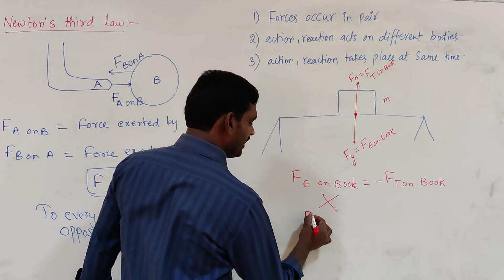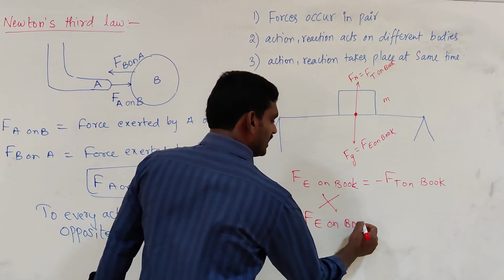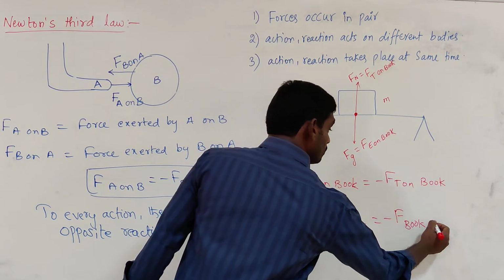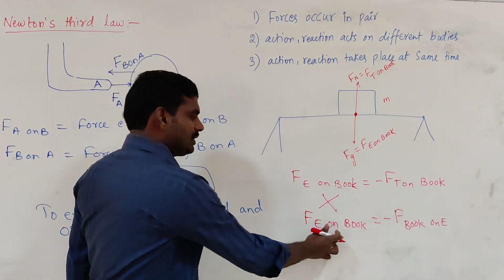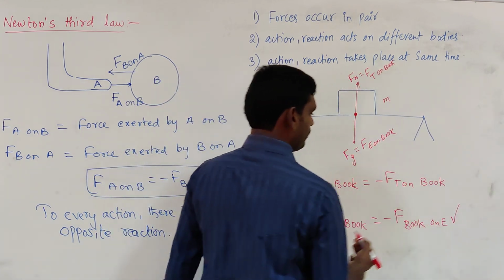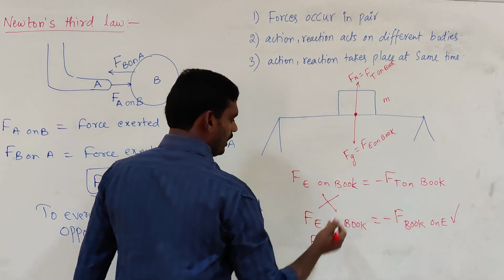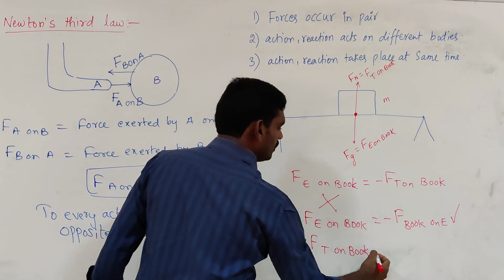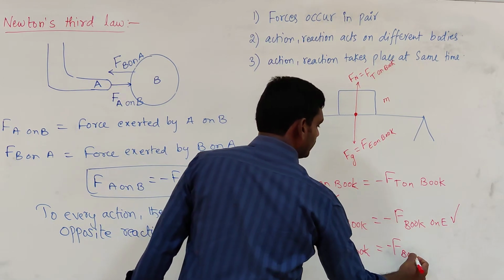So what are the action-reactions that are possible here? Force exerted by earth on book is equal and opposite to force exerted by book on earth. The book also exerts some force on earth. These two are an action-reaction pair. And one more is force exerted by table on book, which is equal to force exerted by book on table.